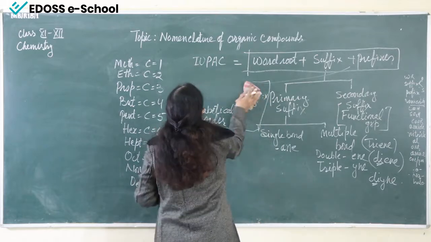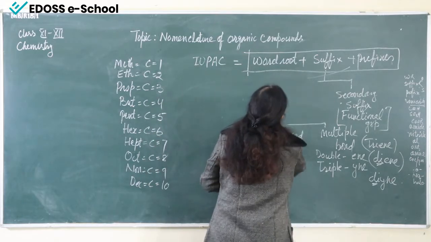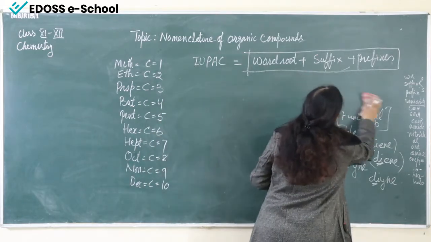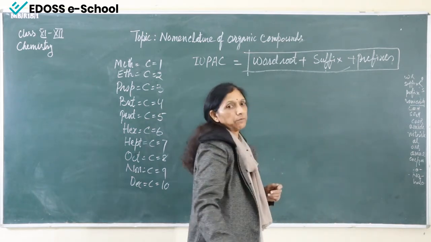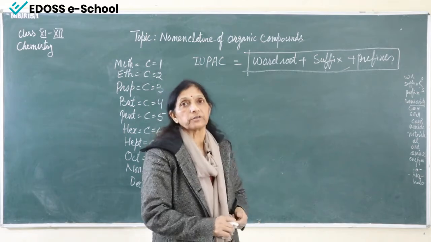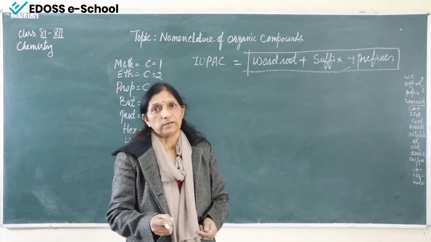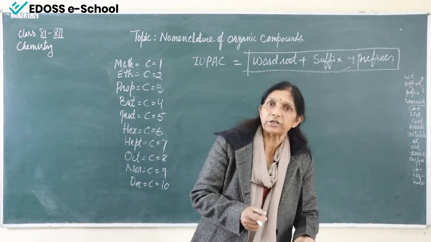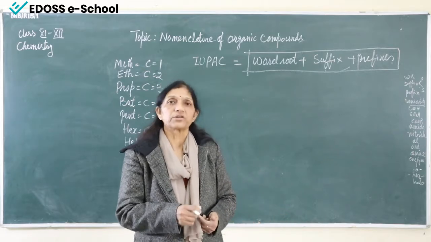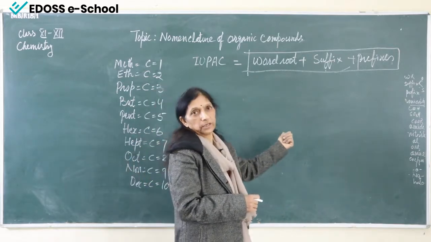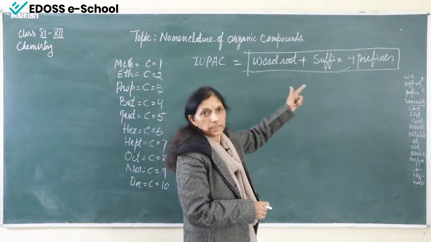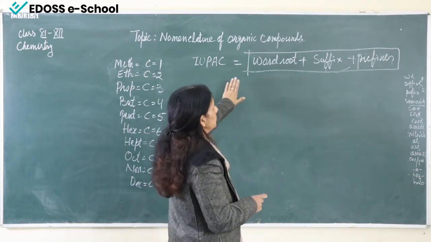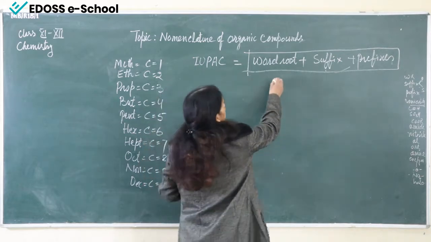Now see here, you have to learn the seniority table. Seniority table means the group which is kept on the upper side of this seniority table is considered as the functional group, and the other group which is below in the series is known as the prefix. Now on the top, this is the seniority table, we can say.